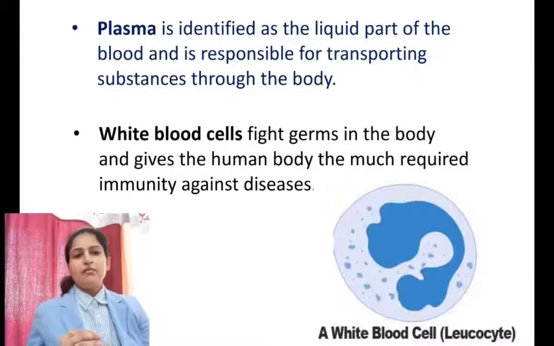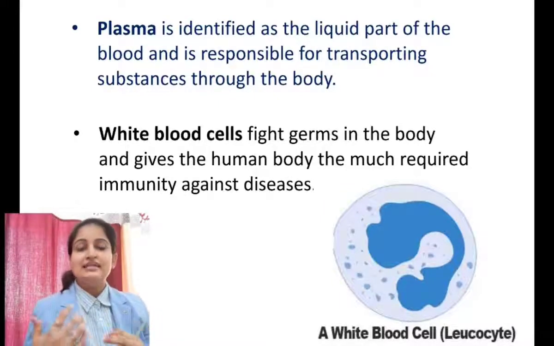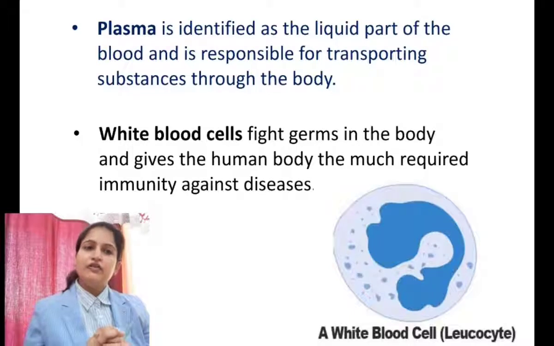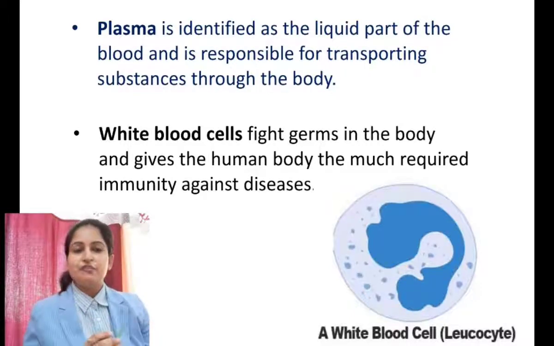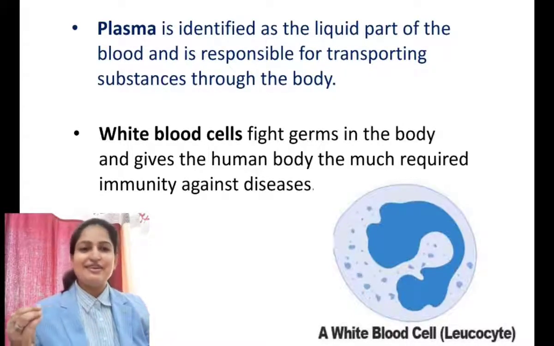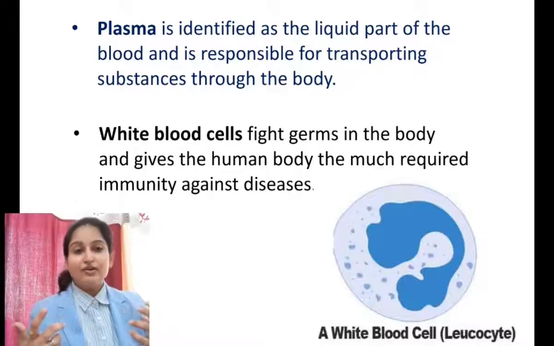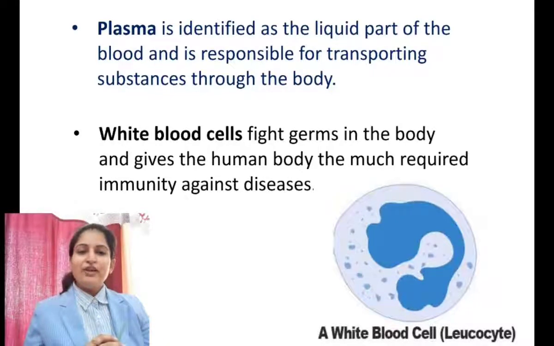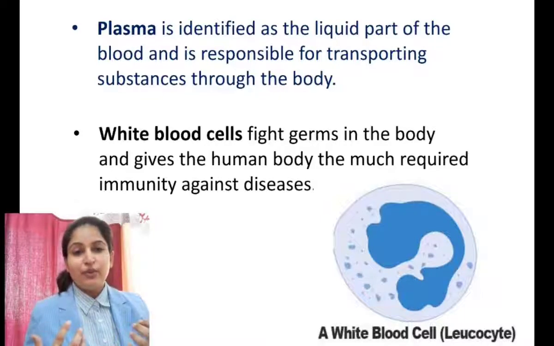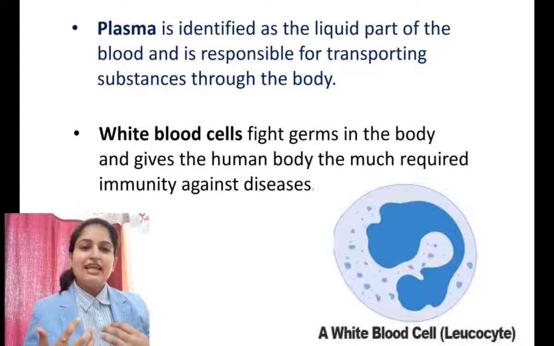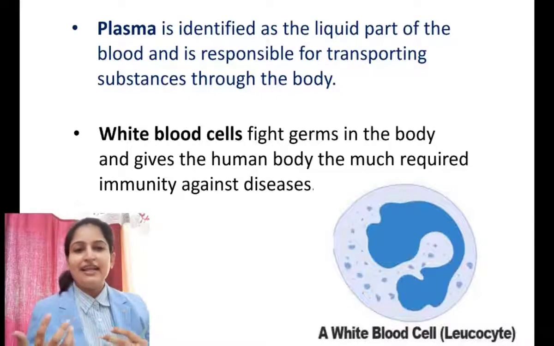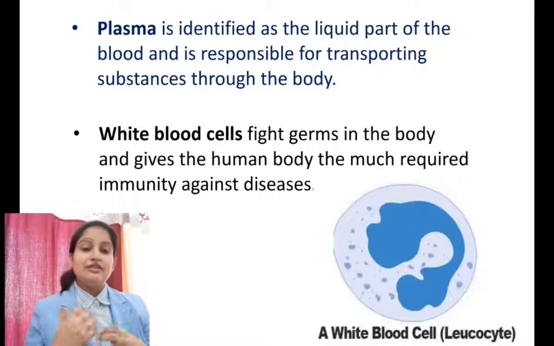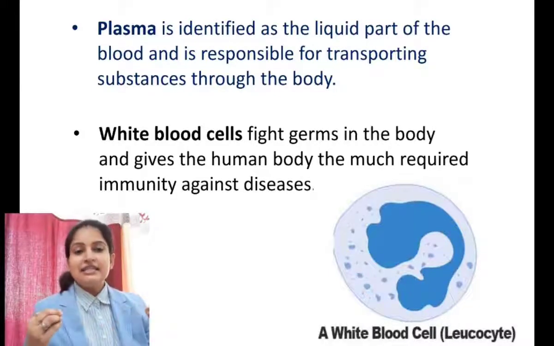So the first component is the plasma, and it is identified as the liquid part of the blood and is responsible for transporting all the nutrients, vitamins and hormones in the dissolved form. And the second component is white blood cells, which we know are responsible for the immunity of our body, because each and every time we encounter some bacteria, virus or fungi in the environment, these white blood cells in the blood reach each and every part of the cell and provide us immunity.